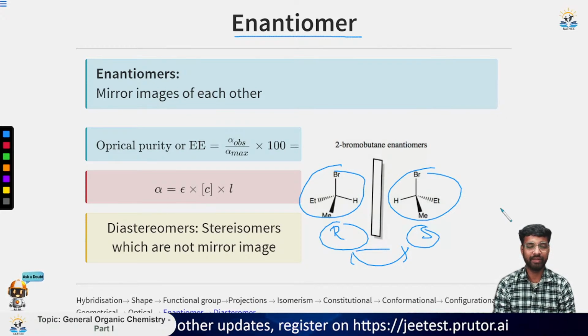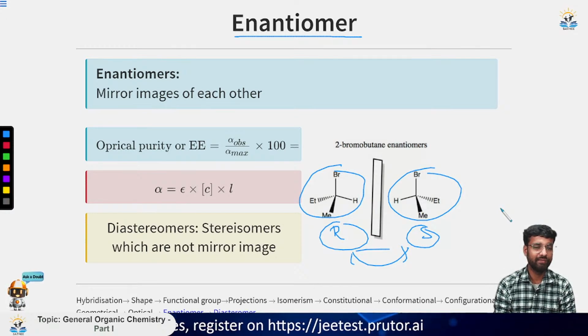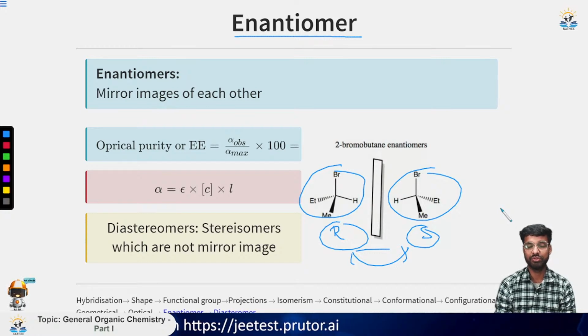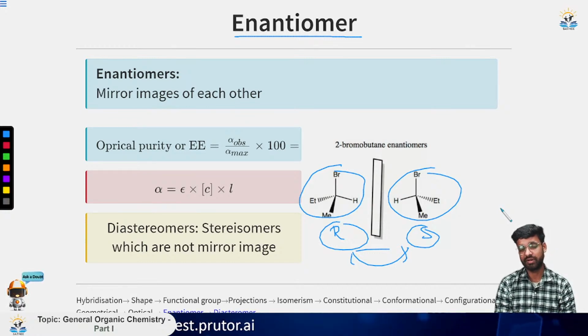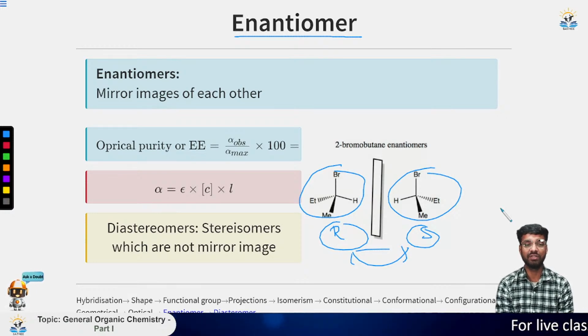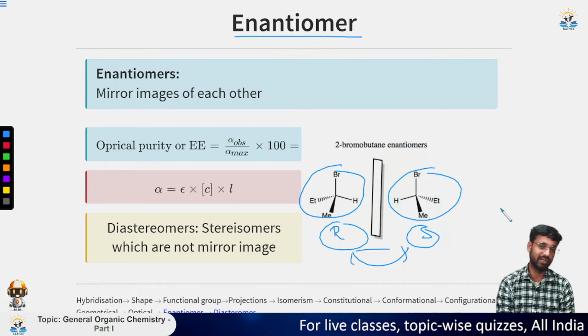Now, some properties of enantiomers: enantiomers have the same physical properties but different chemical properties. Keep this in mind. As you see the reactions, you will come to know that orientation in space is very important for the molecule to react. If the orientation is changed, of course the physical properties will not change, but the chemical properties will.